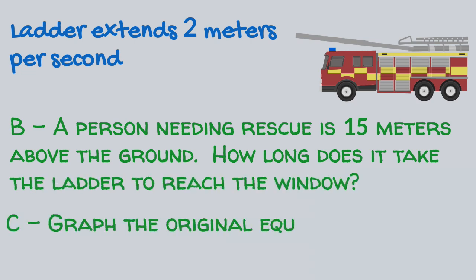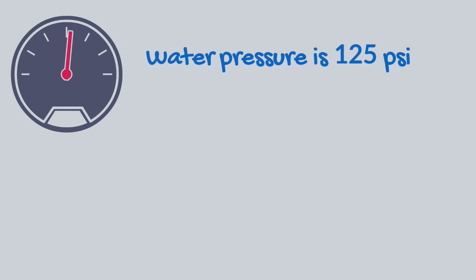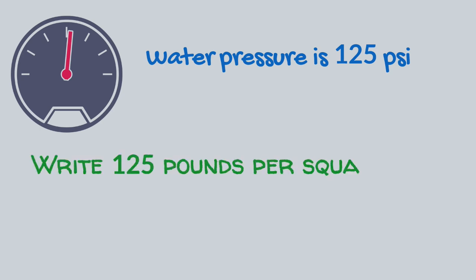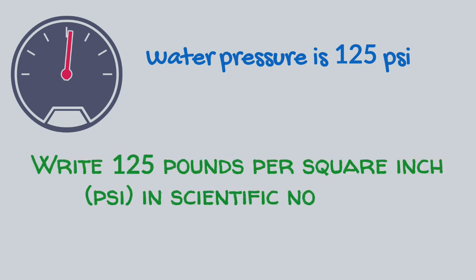Graph the original equation. The water pressure in a fire hose is 125 pounds per square inch. To express large or small numbers, Mike uses scientific notation. Write 125 pounds per square inch in scientific notation.